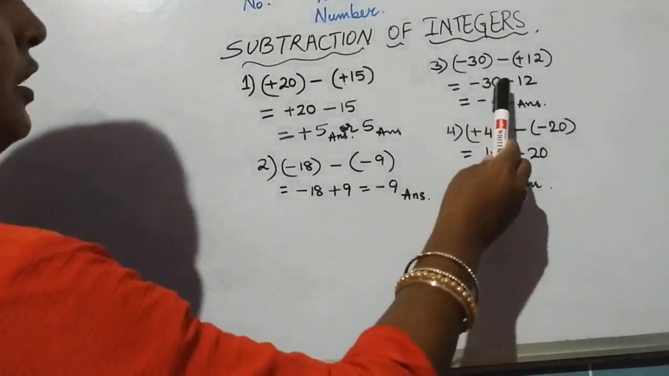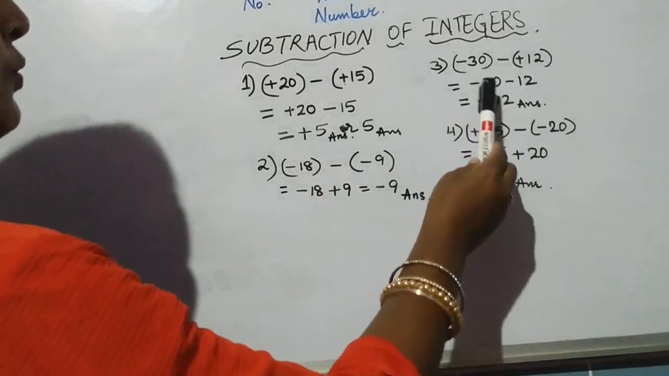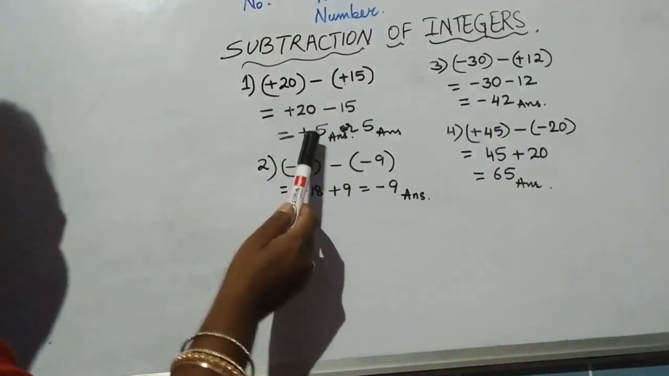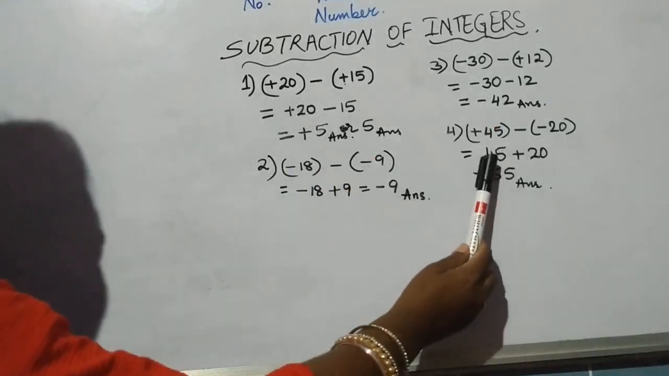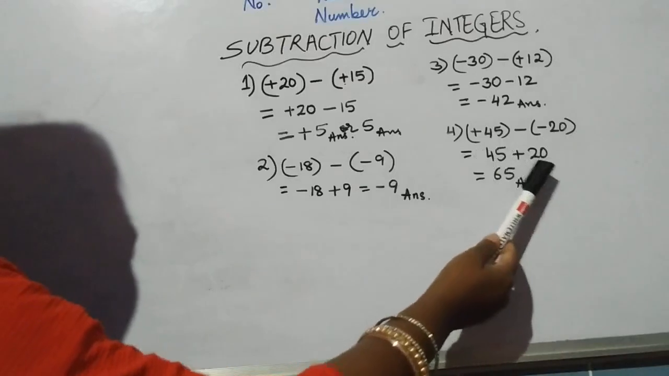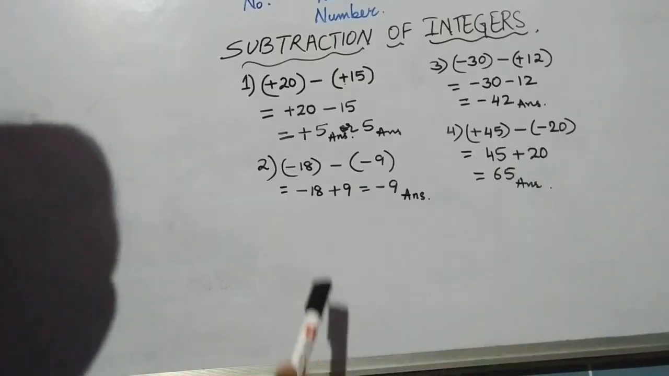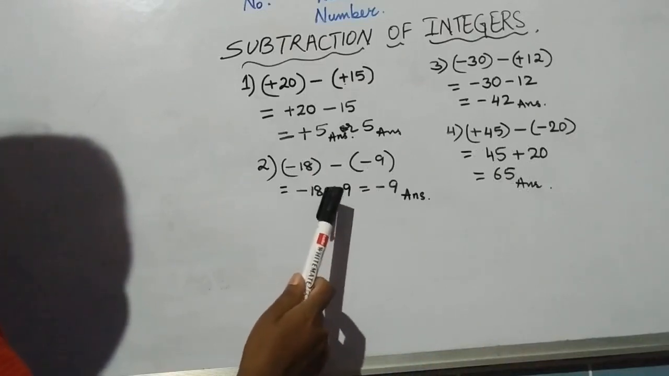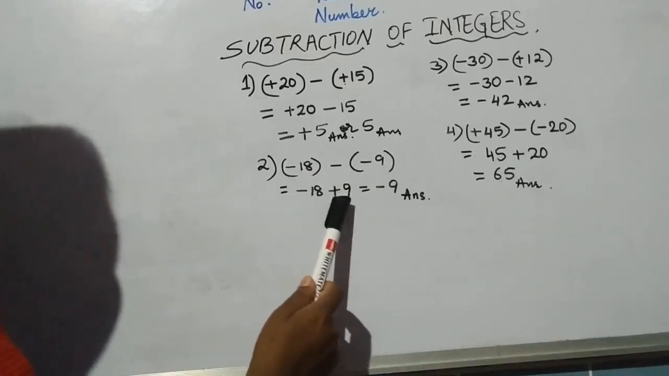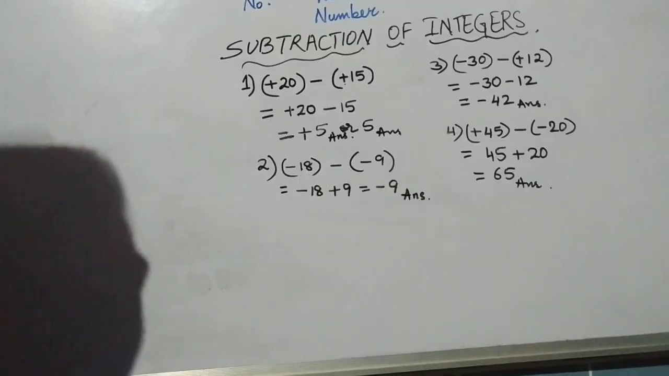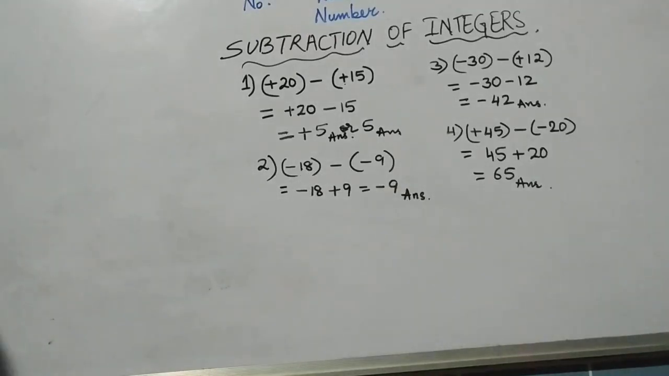Minus 30 is bigger than 12, so we have a minus sign in the answer. 20 is bigger than 15, so we have a plus sign in the answer. Here also, both are positive, so I suppose no doubt, once both have a plus sign, the answer has a plus sign. Here minus and plus, 18 and 9. Opposite sign, we subtracted. Sign of the bigger number was minus, so we give it as minus. So this is how we go for subtraction of integers.